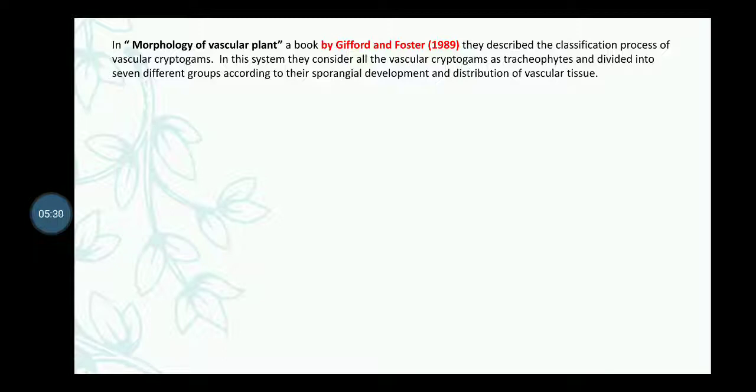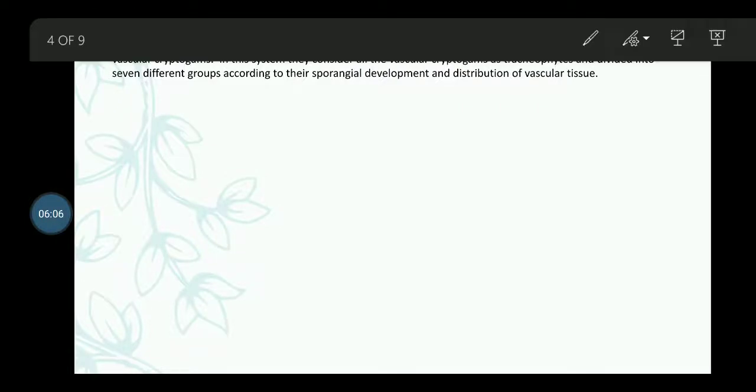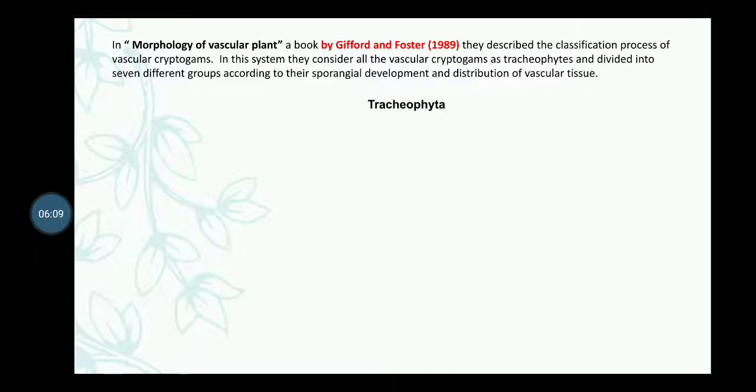Here the vascular cryptogams or the pteridophytes are divided by Gifford and Foster in the year 1989, and this classification system was published in their book Morphology of Vascular Plants. They described the classification of vascular cryptogams on the basis of their morphology and their vascular tissue system. In this classification system, they divide vascular cryptogams or tracheophytes into 7 subdivisions.